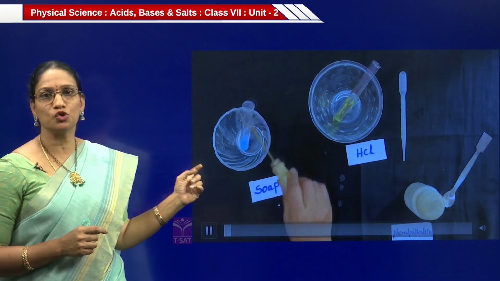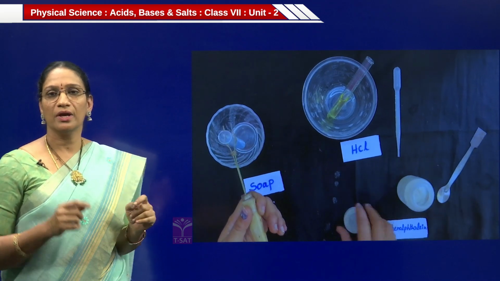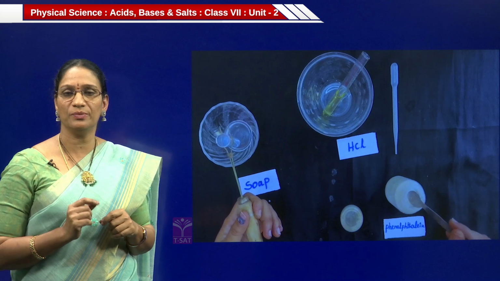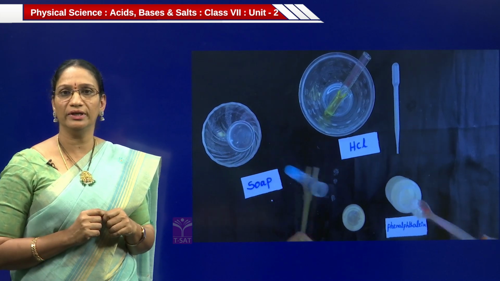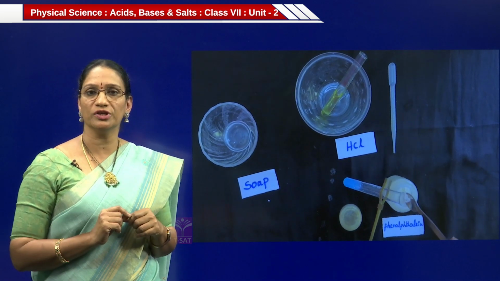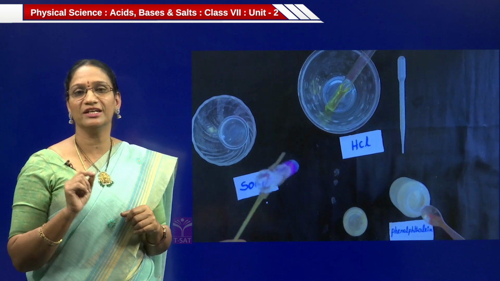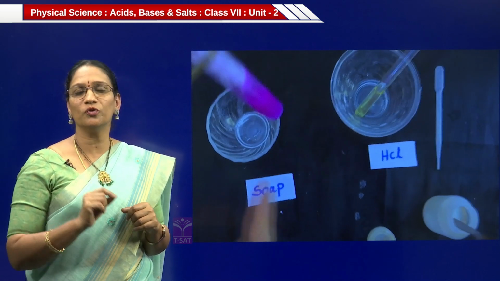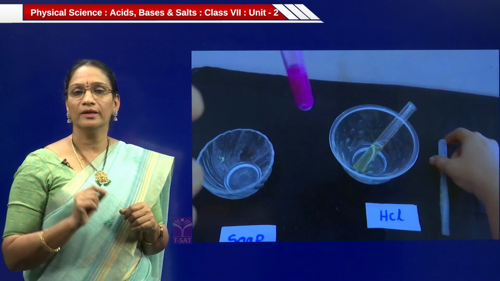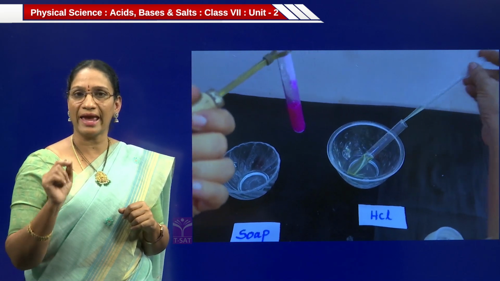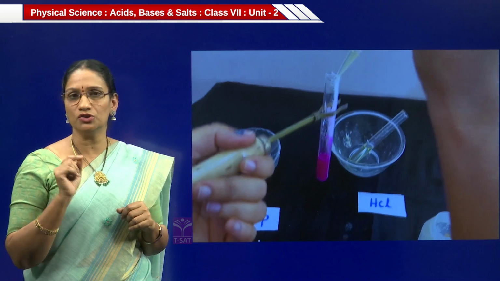So take the soap solution in a test tube. Add the phenolphthalein indicator. As we know, soap is a base, and when we add the phenolphthalein indicator to that soap solution, we get a color change. What is the color change? Yes, it is a pink color. So the soap water turns pink. Then, since soap is a base, now we are adding HCl. An acid is going to be added to that soap solution.